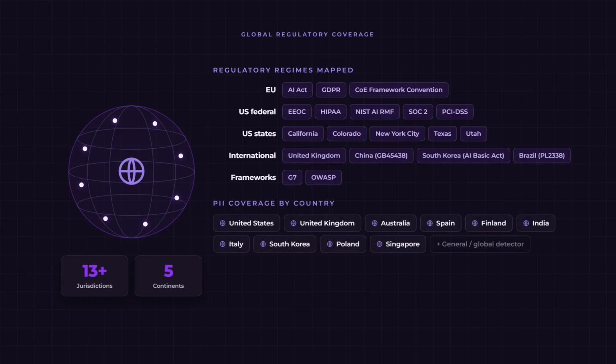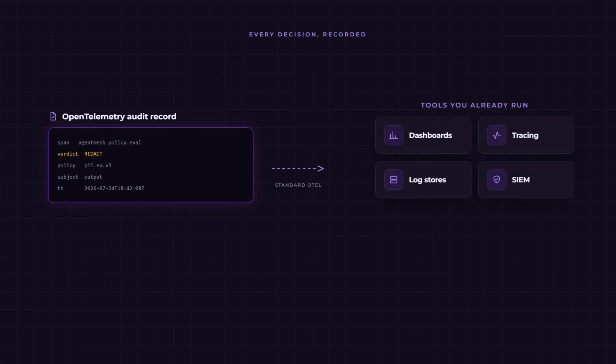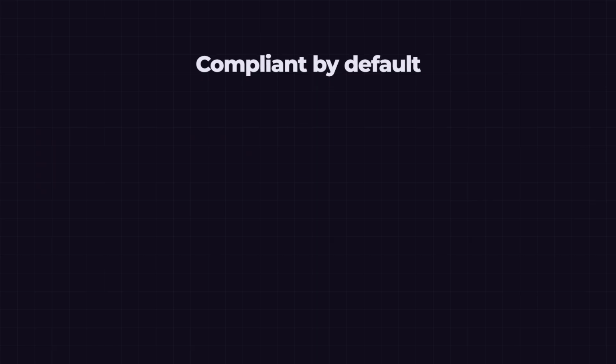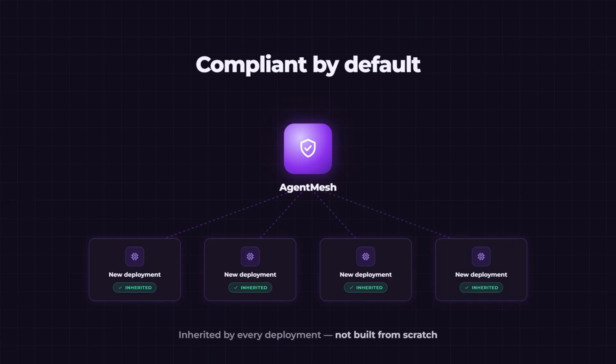And every decision AgentMesh makes is written down as an open telemetry audit record. Because it is standard open telemetry, that record flows straight into the logging and observability tools you already run. AgentMesh makes your AI initiatives compliant by default. So compliance is something each new deployment inherits, not something it has to build from scratch.